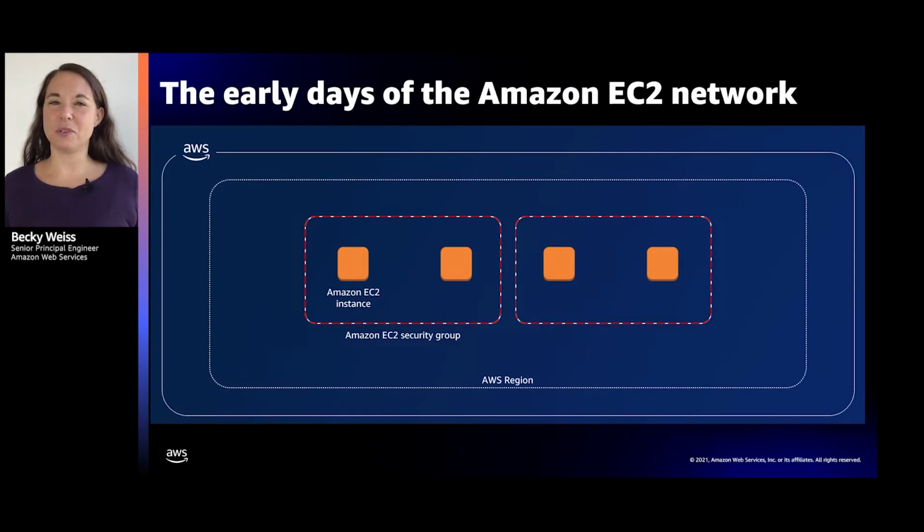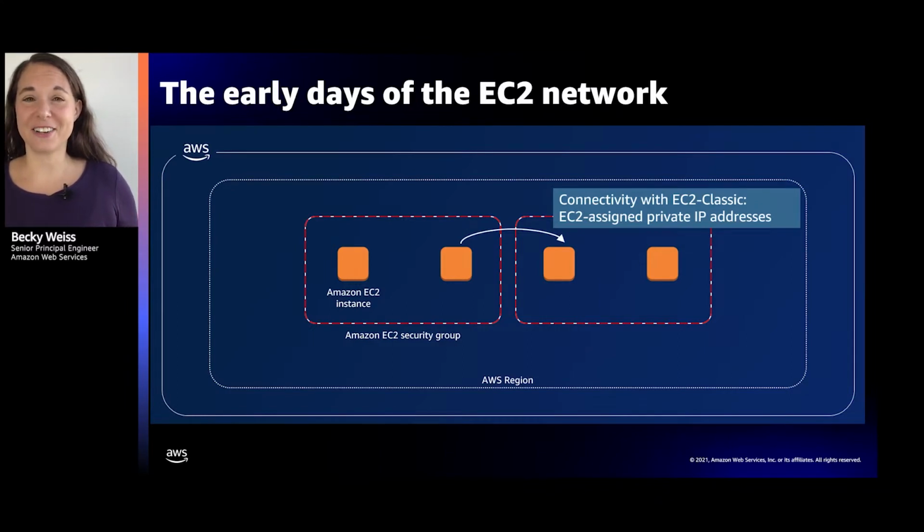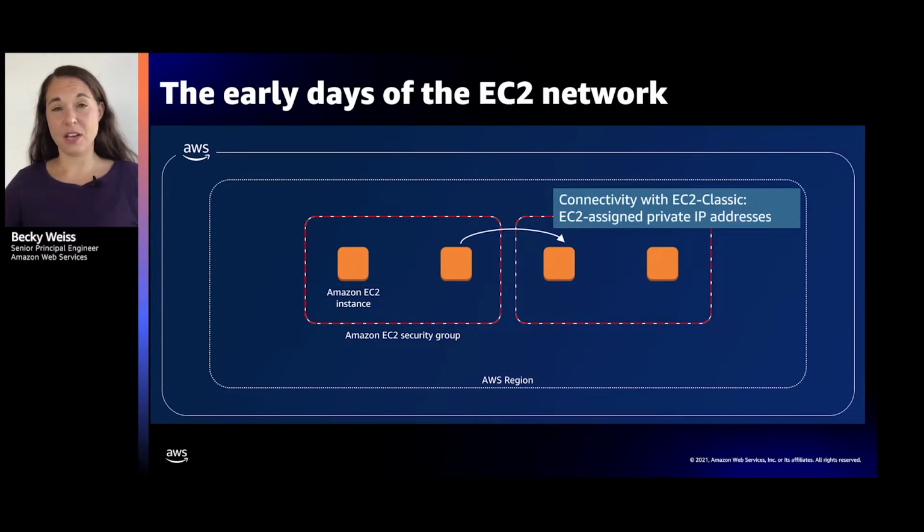You spun up an EC2 instance, and what you got is a virtual machine running in a big flat network that was owned by Amazon. It was a 10/8 network. That meant 10.something.something.something. You launched an EC2 instance in there, and it came with a private IP address, an IP address in that 10 dot range, which meant that if it wanted to communicate with other EC2 instances in that network, it would communicate with them over that 10 dot range. It was a flat network. Everything had connectivity to everything else.